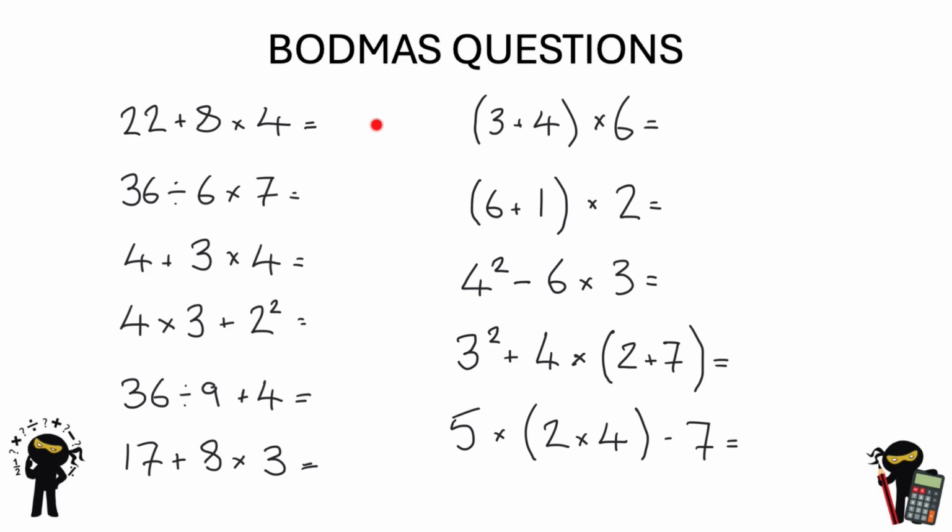And finally, as ever, we've got some questions for you to have a go at. Again, they become progressively more difficult as we come down. And then over here, we've got some brackets and indices for you to have a go at. But very simple. Again, get a bit of squared paper or some plain paper. And the key thing is not to try and solve it in your head automatically. You know, your own pride is, oh, well, I just know this answer. Get into the habit of rewriting the question and then solve each part as you go, and rewrite the question again with the new part of the number below, and you will get the answer very, very quickly. Normally, you'll have it within 2 or 3 steps below.